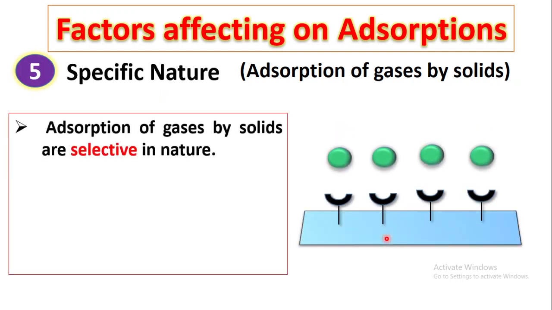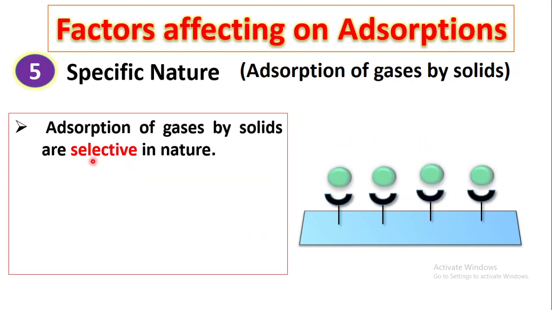Next, specific nature. The adsorption of gases by solids is selective in nature. Now, what is meant by selective? Look at this. This is the adsorption surface. The first assumption of the Langmuir adsorption isotherm is that the adsorption surface consists of small adsorption sites. These are the adsorption sites over which the adsorption takes place.